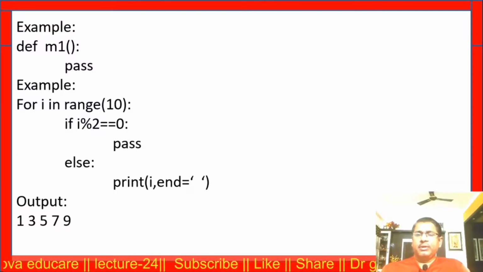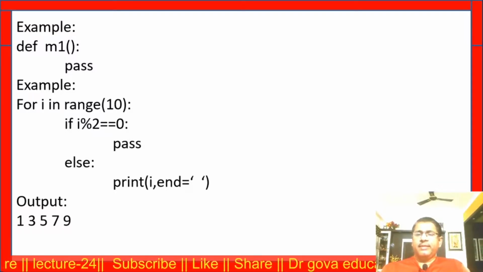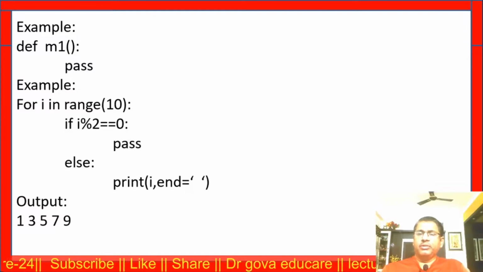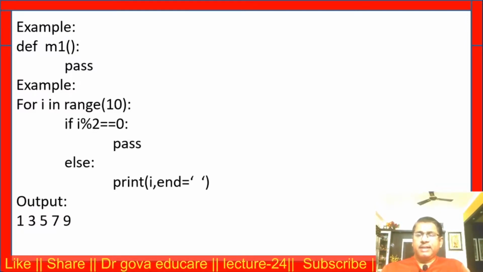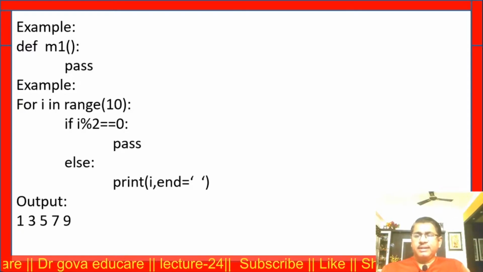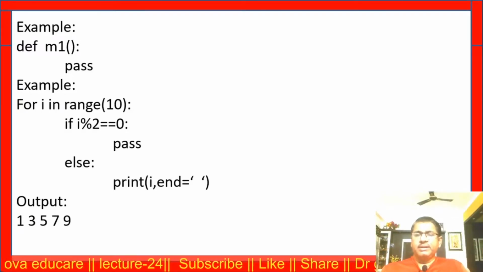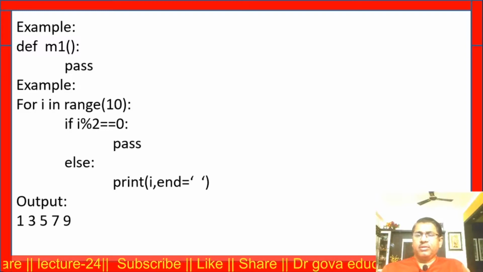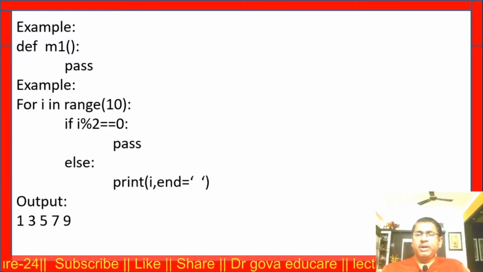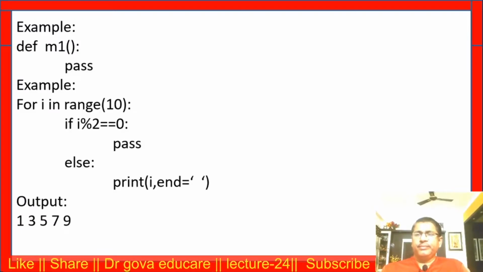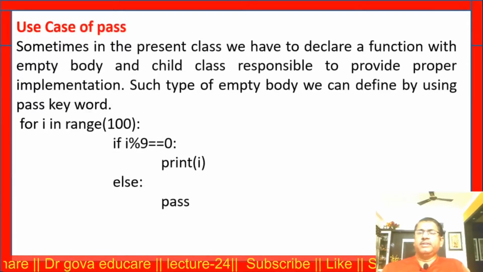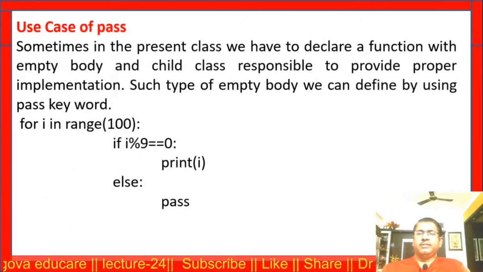Another example: for i in range 10, if i modulo division with 2 equal to 0, I don't want to write anything, that is pass, otherwise I print i. I don't want to print even numbers, I want to print odd numbers. Now this is a use case of pass.